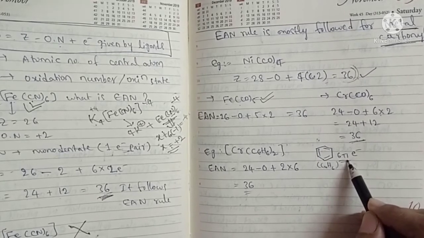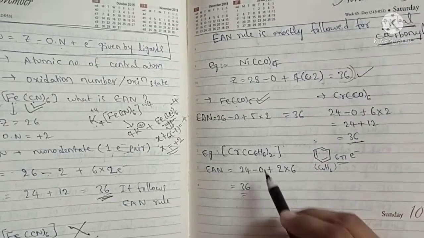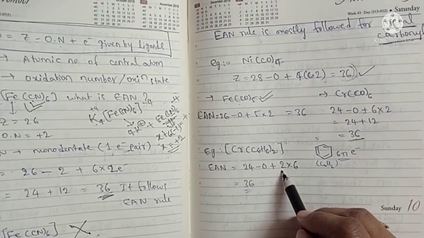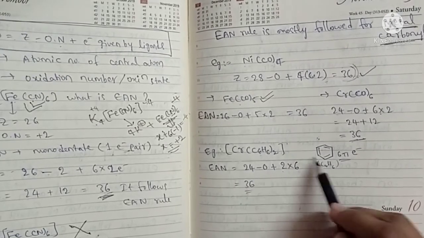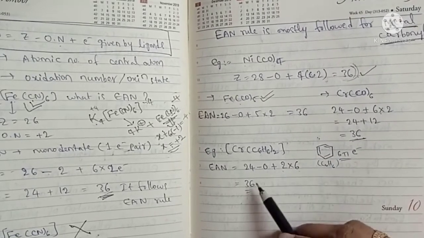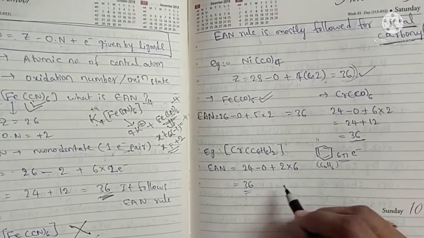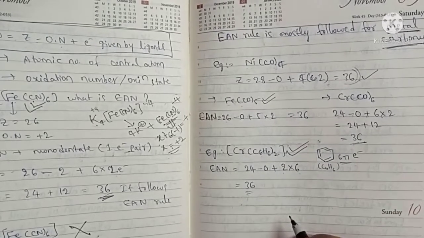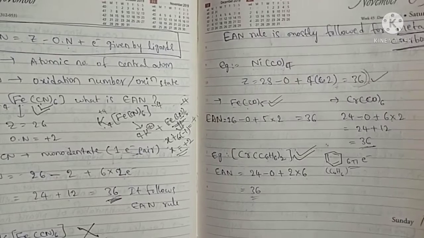There are 6 pi electrons in total, so it donates 6 electrons. How many benzenes are there? 2. So 2 into 6, and atomic number 24, minus oxidation number 0, because benzene is neutral. So here 36. So it also follows the EAN rule. So this is one of the theories explained by Sidgwick.